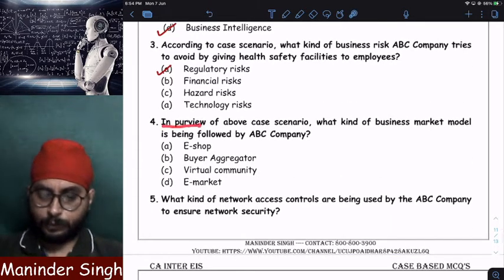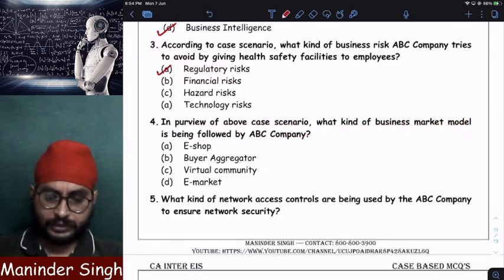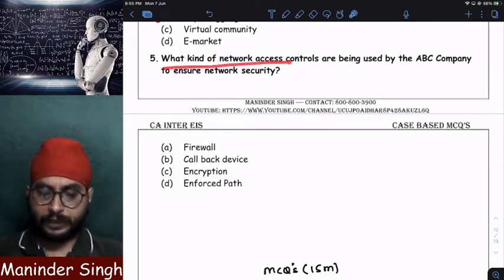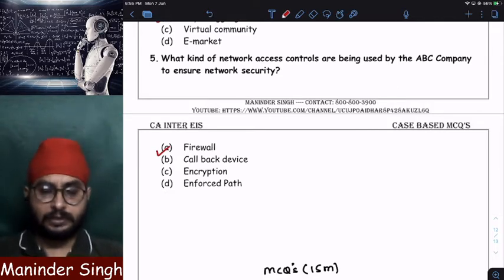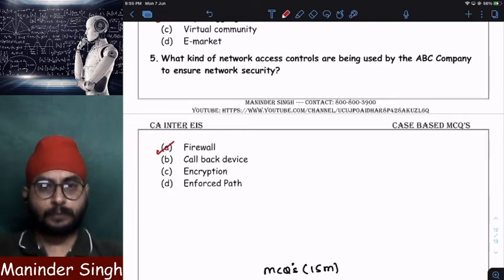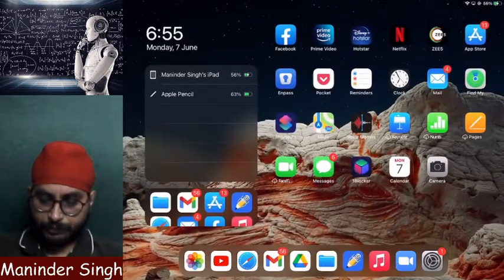Next. In purview of the above case scenario, what kind of business market model is being followed by ABC company? We already know that it is nothing but a buyer aggregator. Clear? It's a buyer aggregator. We already saw. What kind of network access control is being used by ABC Limited to ensure network security? Firewall. Clear? What is a firewall? It is a technology which will scan the public network and ensure that only authorized traffic enters the private network.